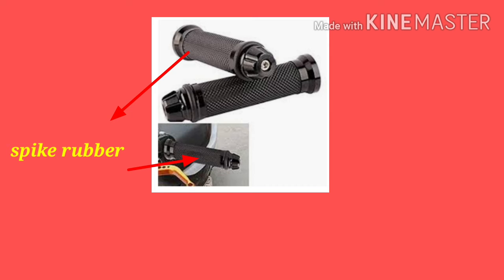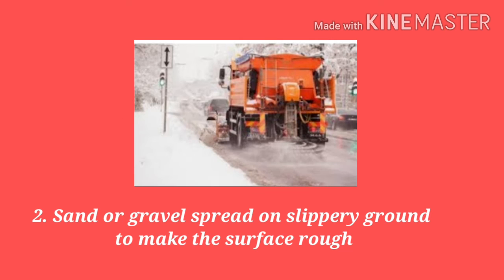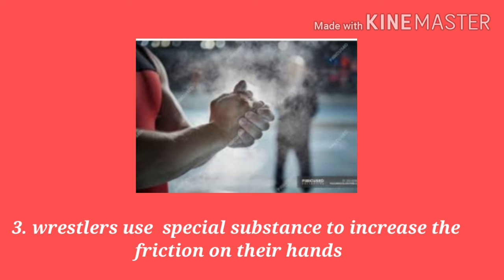You must have seen that the handles of motorbikes are covered with spiked rubber, to provide a good grip and have better control in holding the handles. So this spiked rubber design helps to hold the handle properly. Sand or gravel is often spread on slippery ground to increase the friction and make it easy to move on them.